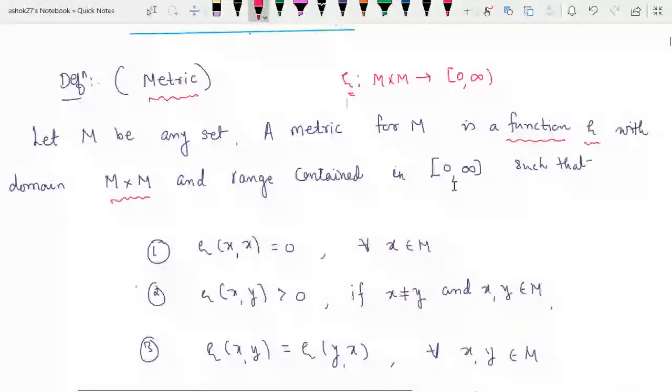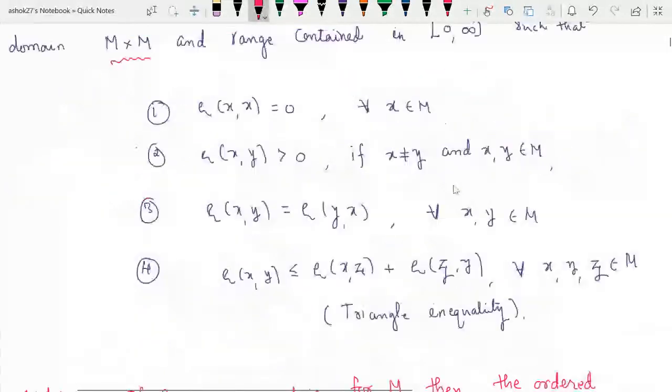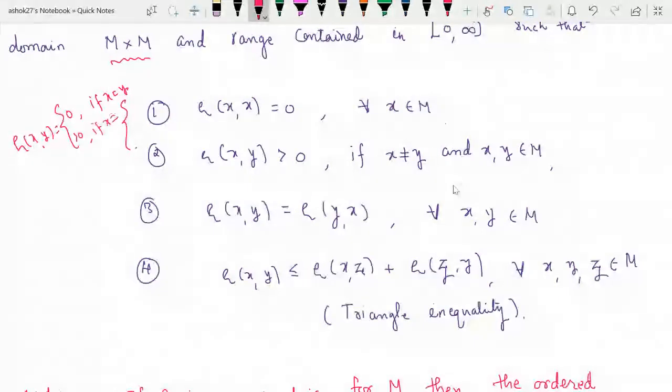So when we say rho is a metric, first condition, rho of xx should be equal to 0 for all x belongs to M. Rho of xy should always be positive, that is rho of xy is greater than 0 if x is not equal to y and y belongs to M. If we combine these conditions, rho of xy is equal to 0 if x equal to y, and strictly greater than 0 if x not equal to y.